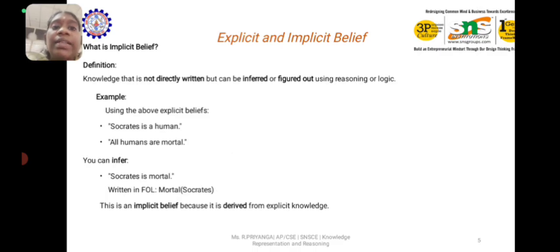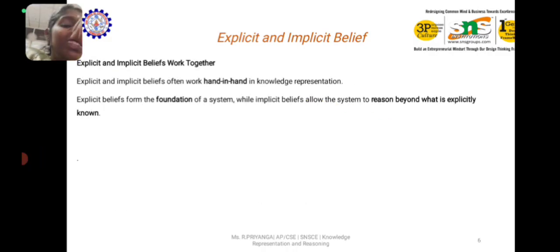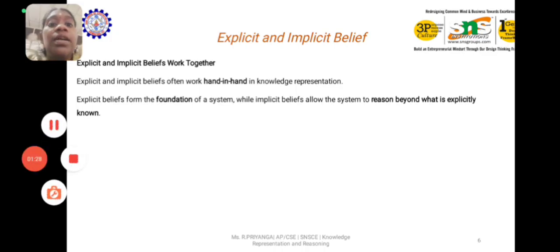Implicit belief is nothing but knowledge that is not directly written but can be inferred or figured out using reasoning or logic. For example, using the above explicit beliefs, Socrates is a human and all humans are mortal, you can infer that Socrates is mortal, which we write in first order logic as mortal(Socrates). This is an implicit belief because it is derived from explicit knowledge.